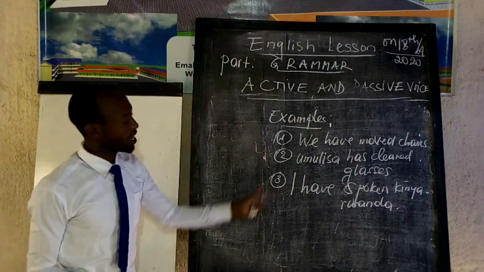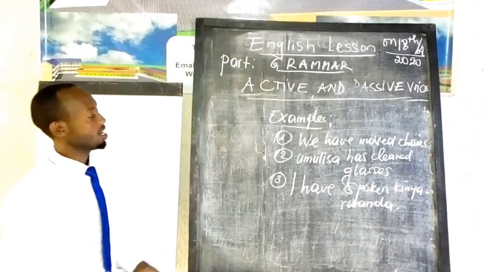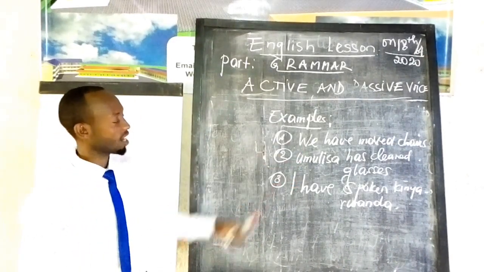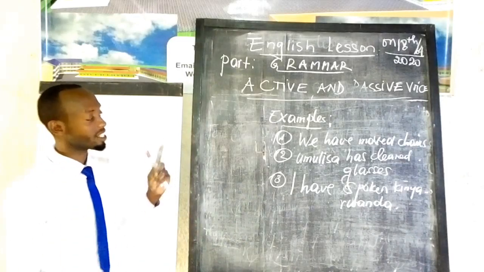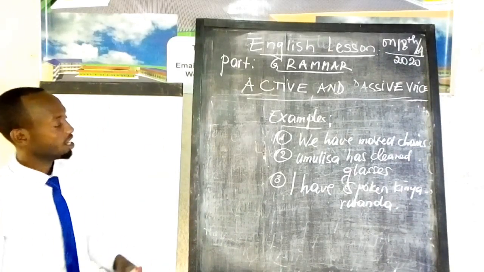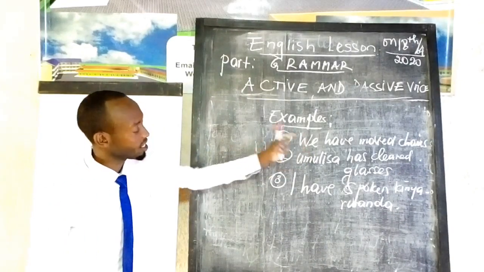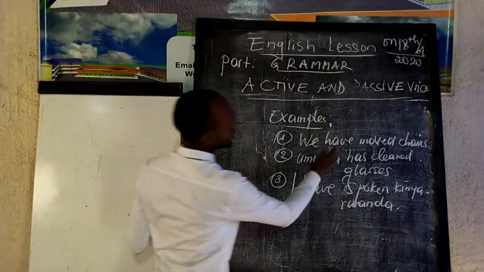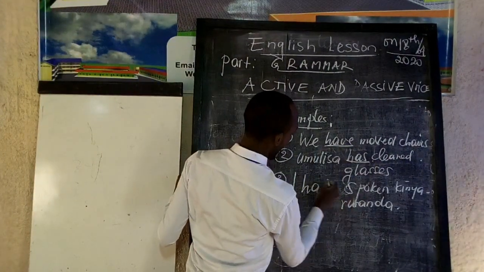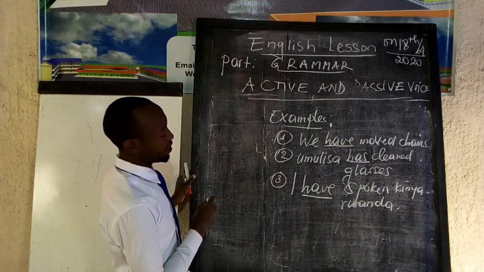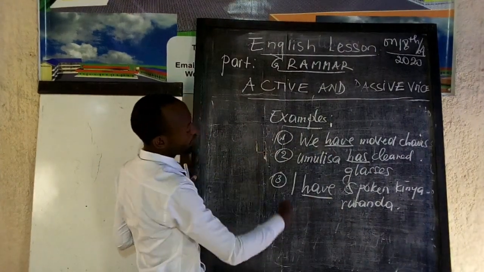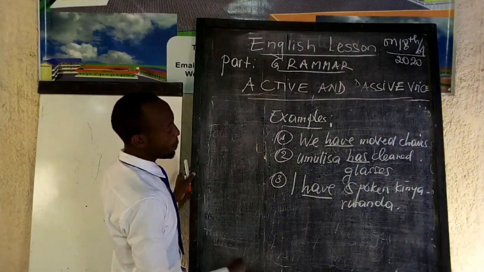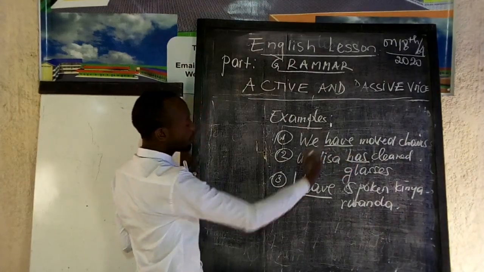Dear learners, for these 3 examples I've written on the blackboard, as we started the present perfect, you see, we are changing them into passive voice. Now, how can you make sure that a sentence is in present perfect tense? You have to make sure that a sentence is in present perfect tense when it has an auxiliary verb to have. Here we have auxiliary verb to have. And auxiliary verb to have is used when a sentence is in perfect tense or perfect continuous tense.